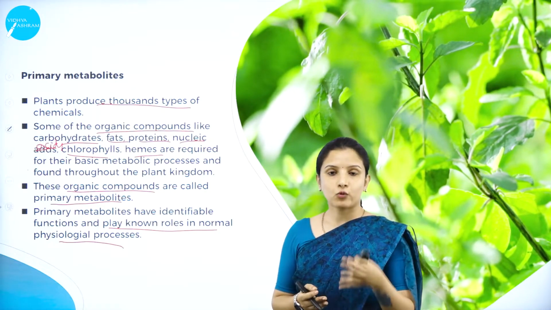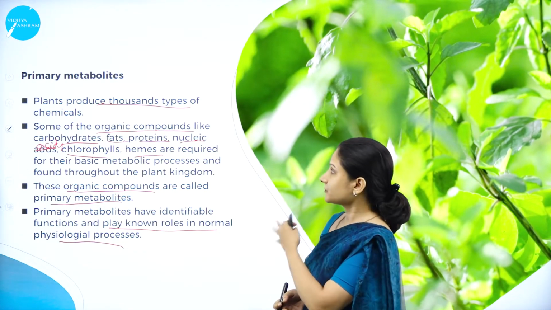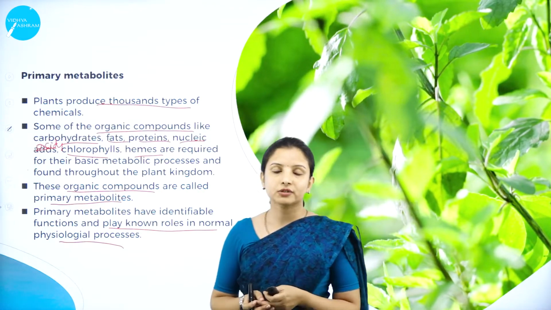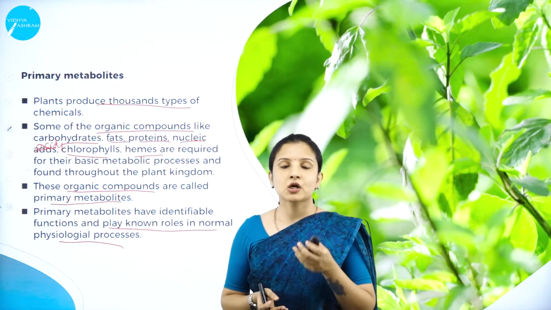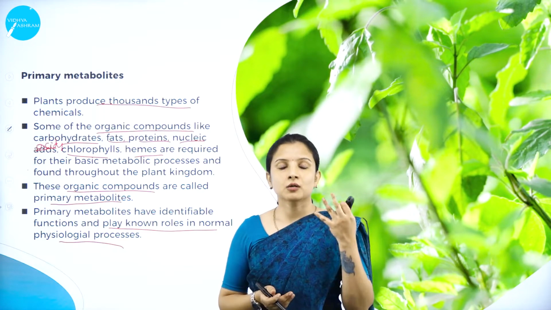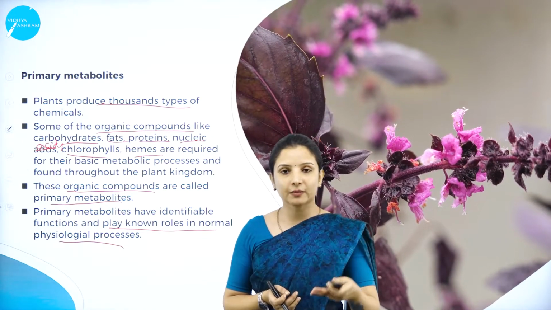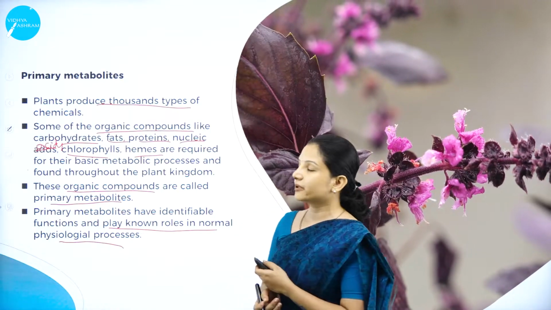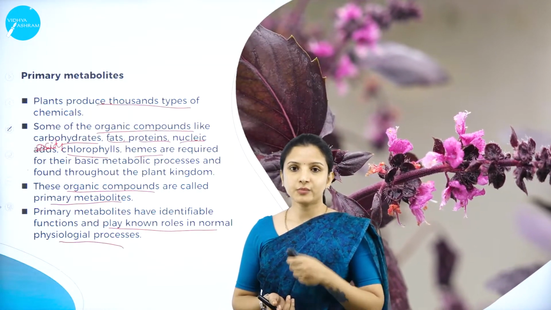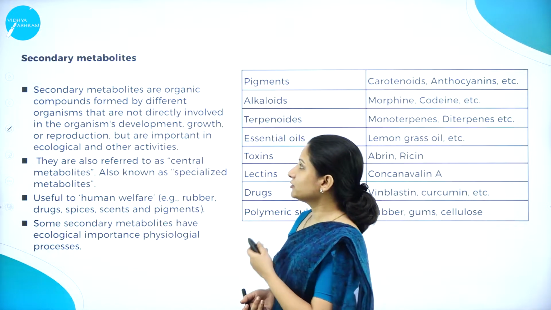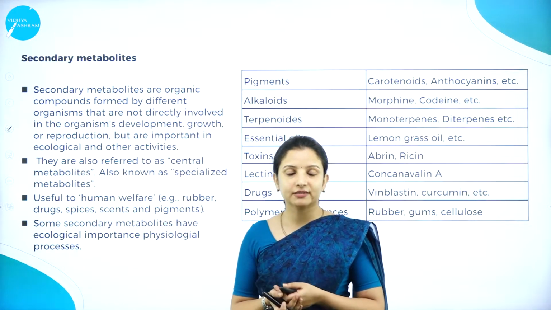So therefore, what are primary metabolites? Those organic compounds produced by the plants which directly help the daily metabolic processes or physiological processes to take place in the plant are called the primary metabolites. Apart from the primary metabolites, there are also some secondary metabolites present in the plants.